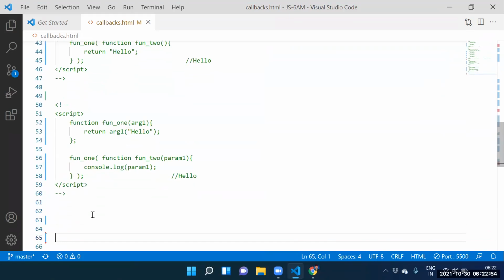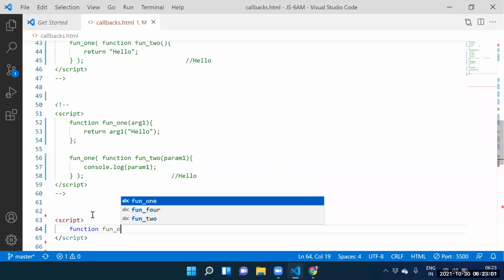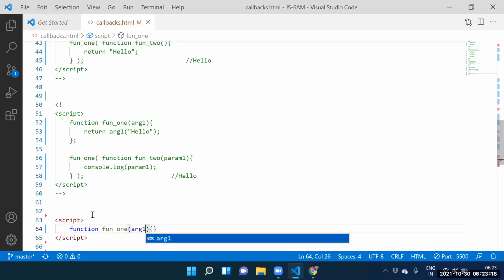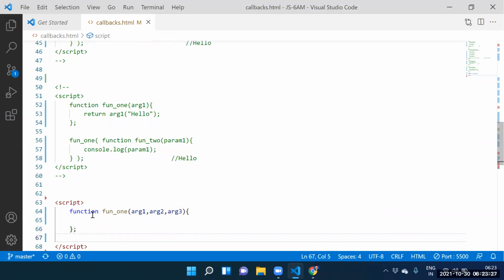Guys, can I take the script tag? Yes. Can I create function 1? Here itself, we need to pass function 1. Let me go for function 1 again. Guys, here itself, how many arguments do we need to supply? Argument 1, argument 2, argument 3.